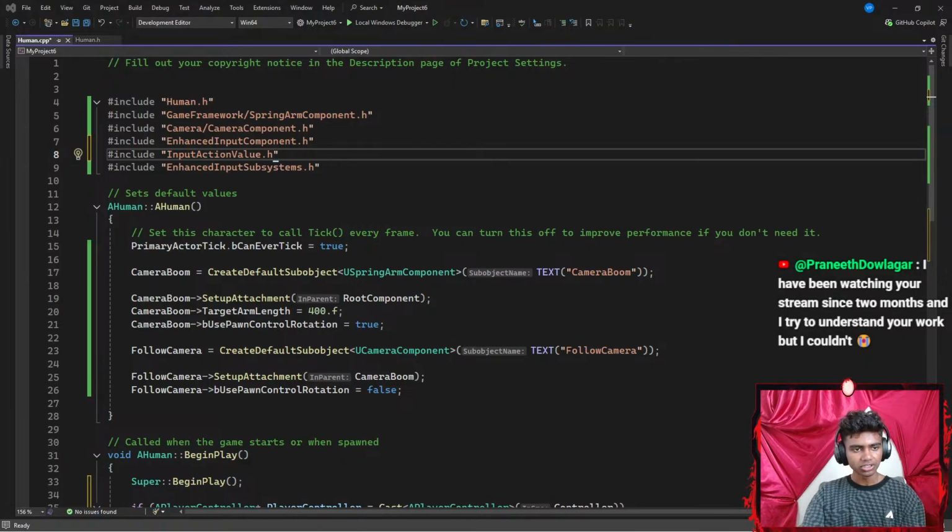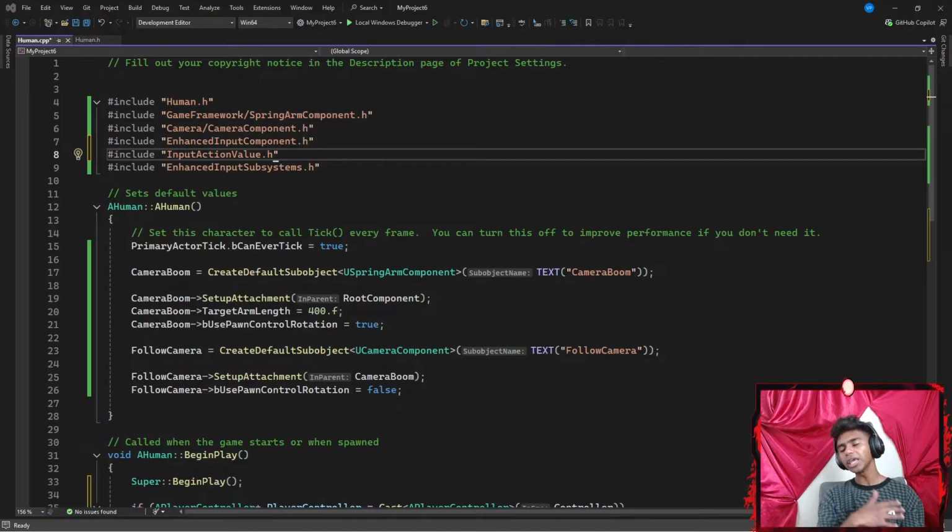I've been watching your stream since 2 months and I try to understand your work, but I couldn't. Honestly, I am working on enhanced inputs in Unreal Engine 5 where I want to make my user move using key controls type stuff.